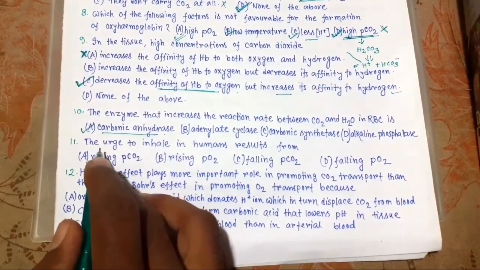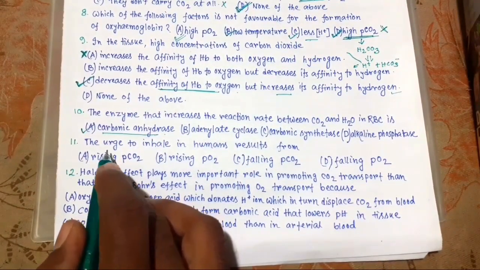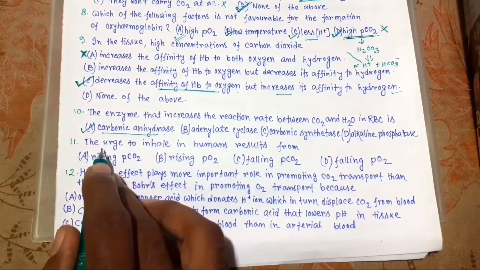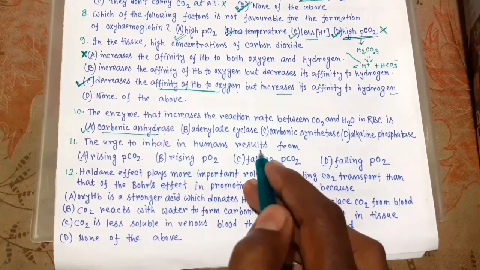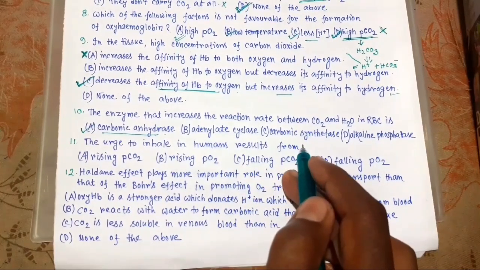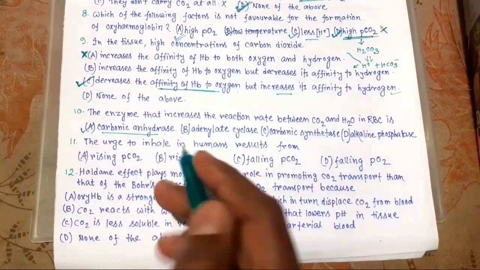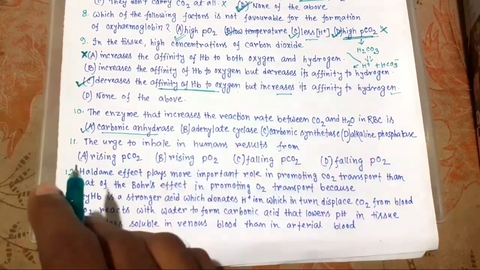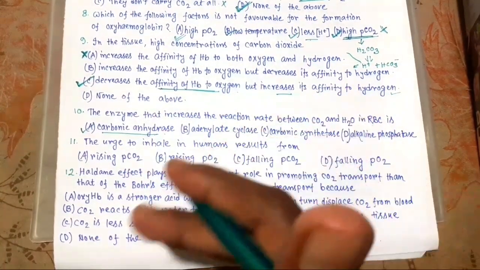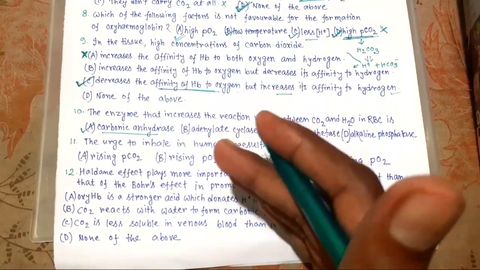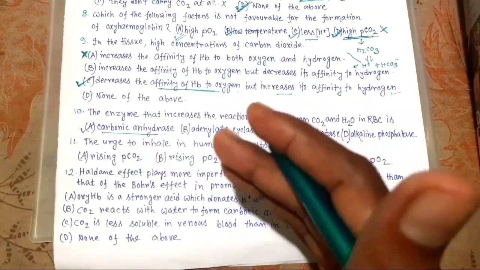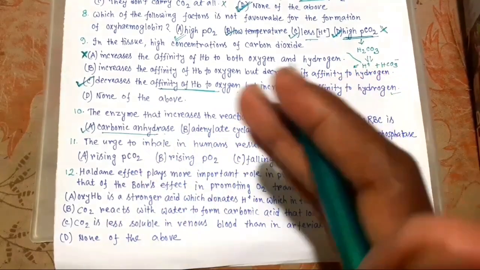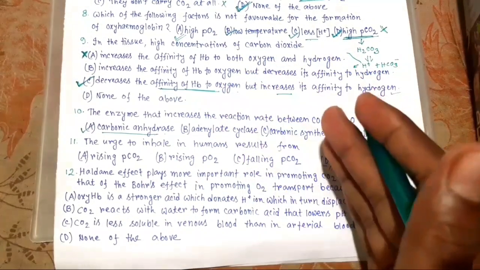Now 11. The urge to inhale in humans results from, we know, excess CO2 mainly stimulates the respiratory center and increases inspiratory and expiratory signals to the respiratory muscles.